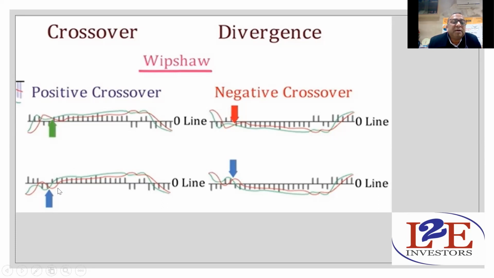But whenever the crossover is below the zero line, you should not buy it here whenever the crossover is there. You should buy it only when both the lines are crossing this particular zero line. Once you buy it there, that will be more beneficial.